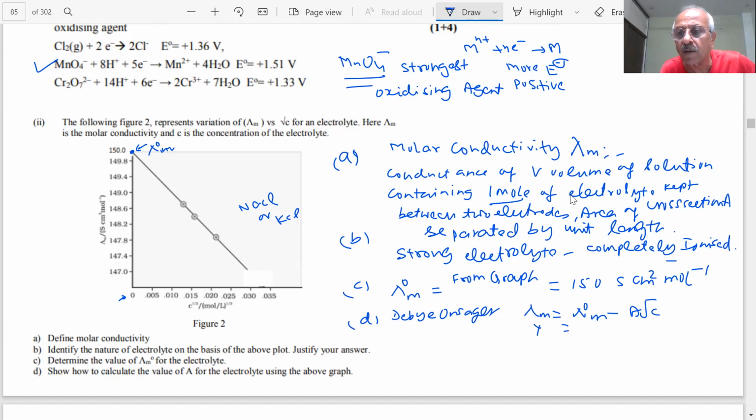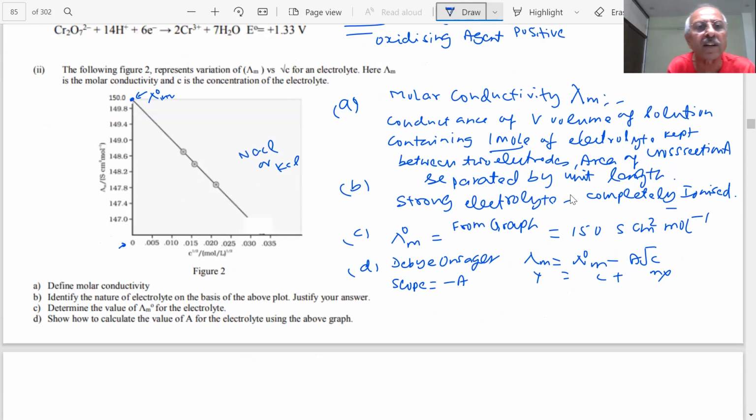So y is equal to mx plus c. Then what is the slope? The slope will be equal to minus A. We have to find the slope. How do you find the slope?